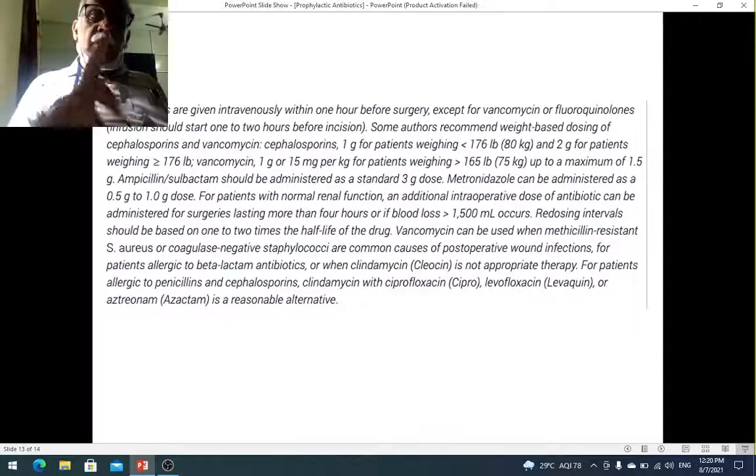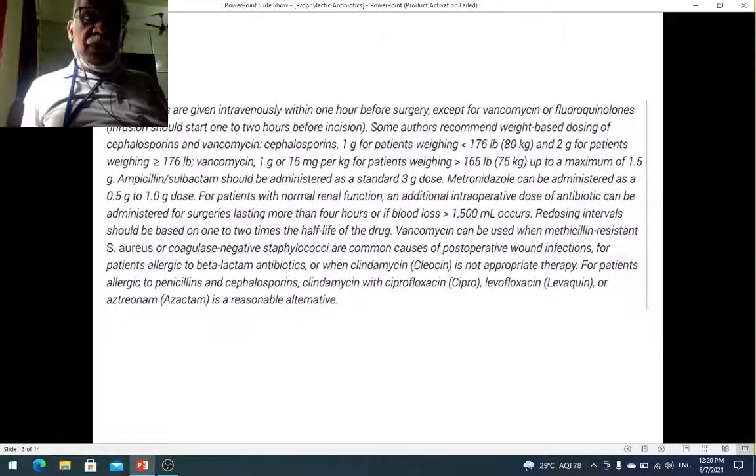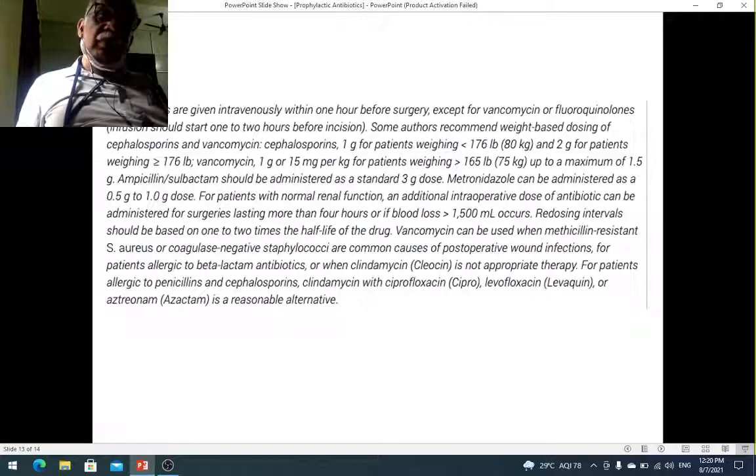Usually a single dose is enough. That first dose that you gave before the surgery, that is enough. Sometimes, I told you the indications, prolonged surgery, excessive blood loss, you might have to repeat it. Anyway, whatever it is, not more than 24 hours. The only exceptions for this are in case of cardiothoracic surgery. Cardiothoracic surgery, especially valve replacements of the heart and all that, you don't want any problems, so you give it for up to 48 hours, 2 days.